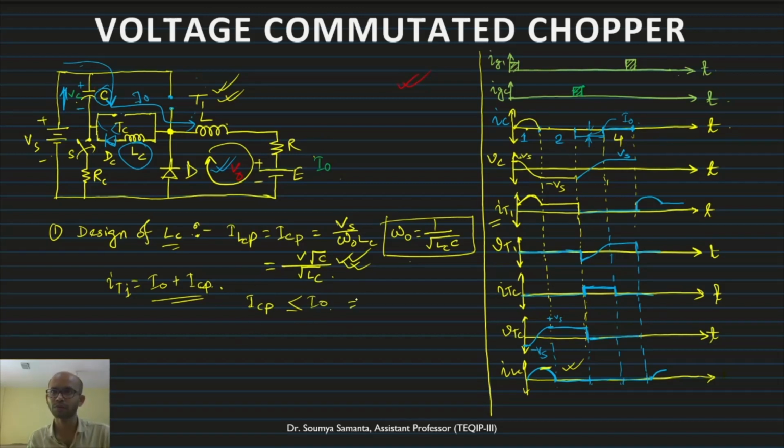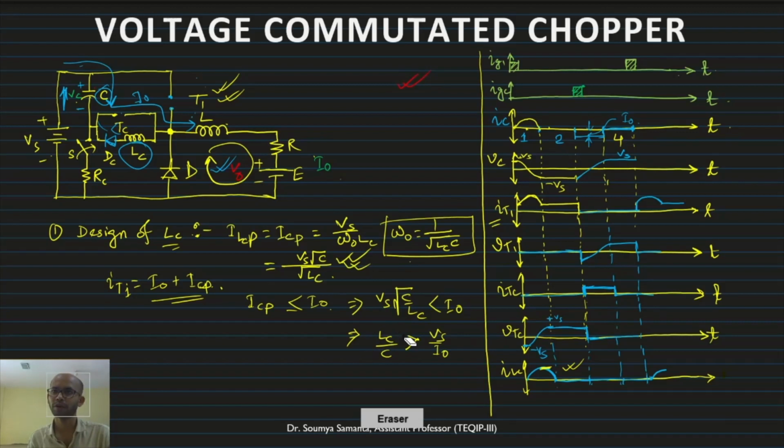So there we can write Vs into root of C by LC, which is less than or equal to I0, or else we can write root of LC by C, which is greater than or equal to Vs by I0.